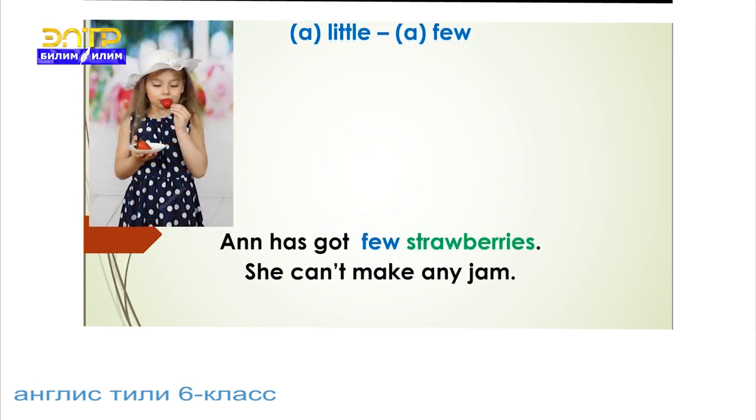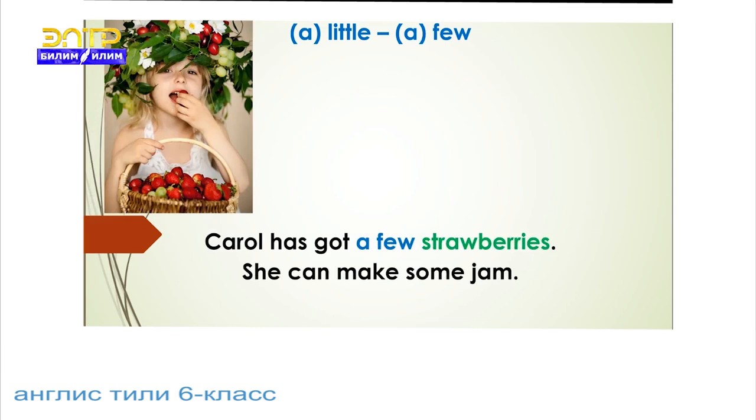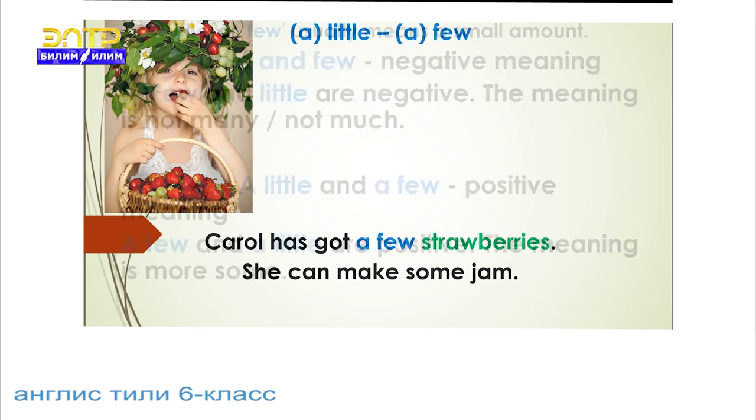Anne has got few strawberries. She can't make any jam. Few strawberries is a negative meaning. Carol has got a few strawberries. She can make some jam. A few, it's a positive meaning.